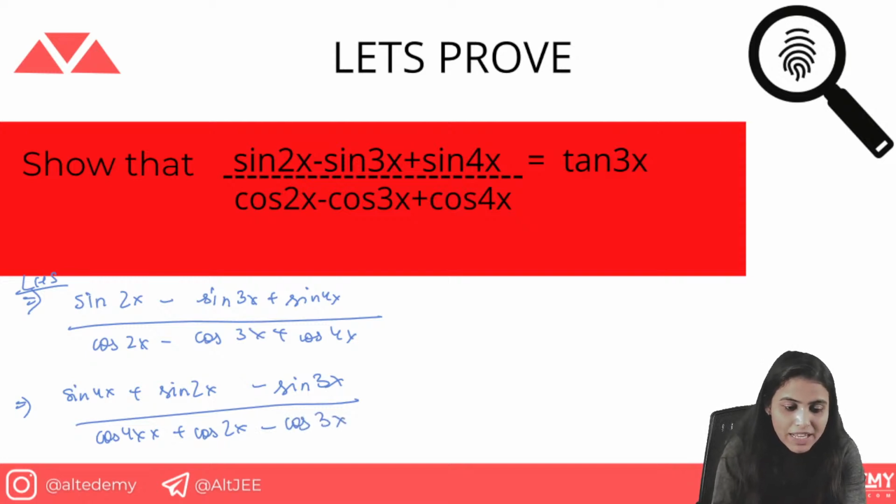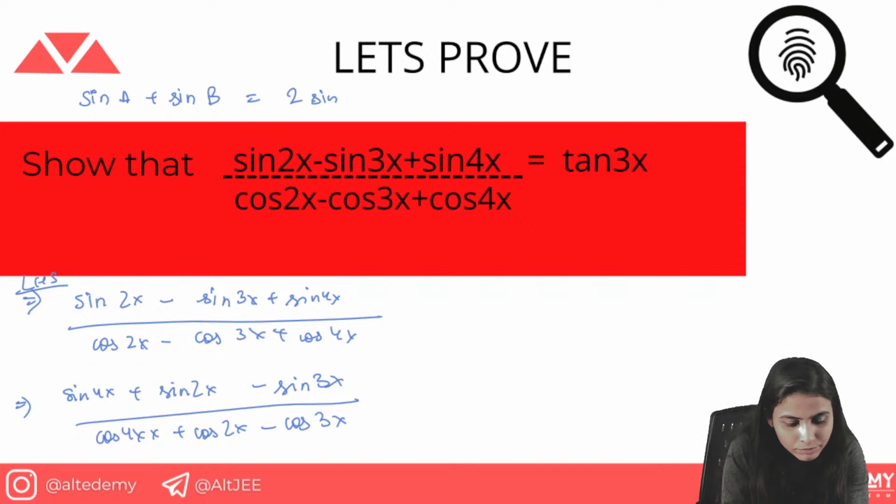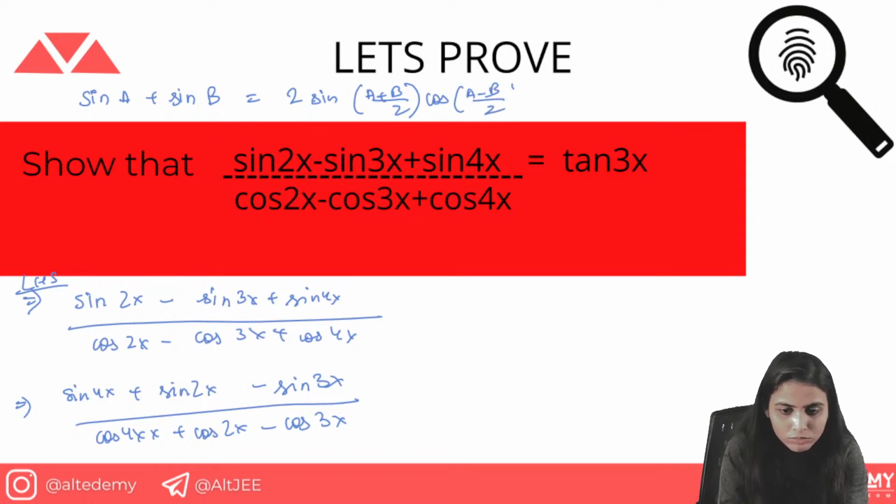So we have this formula: sine a plus sine b is 2 sine (a plus b) by 2 cos (a minus b) by 2. And for cos a plus cos b, the component is the same, so we will write 2 cos. This is the easiest formula out of all these 4 formulas.